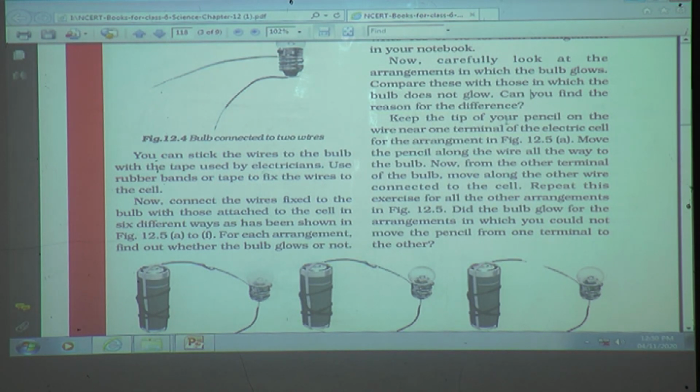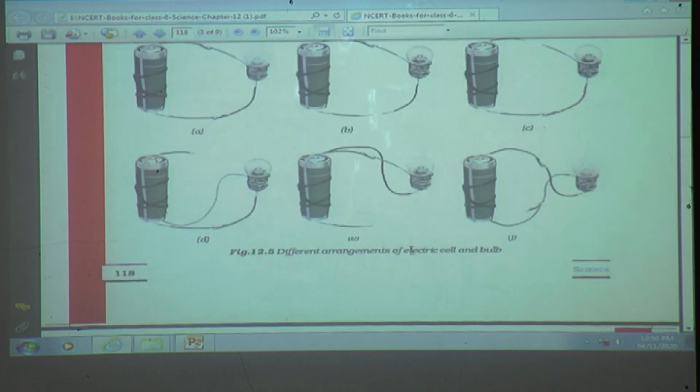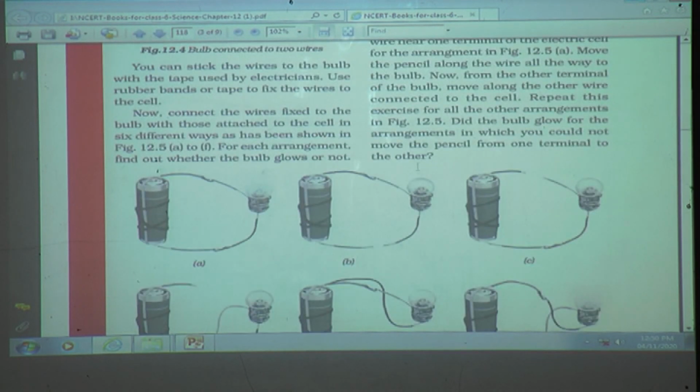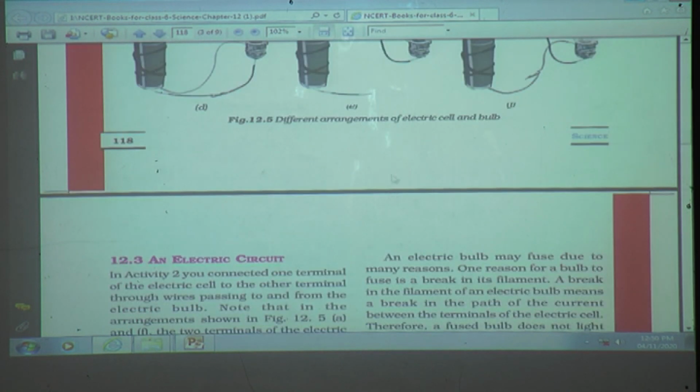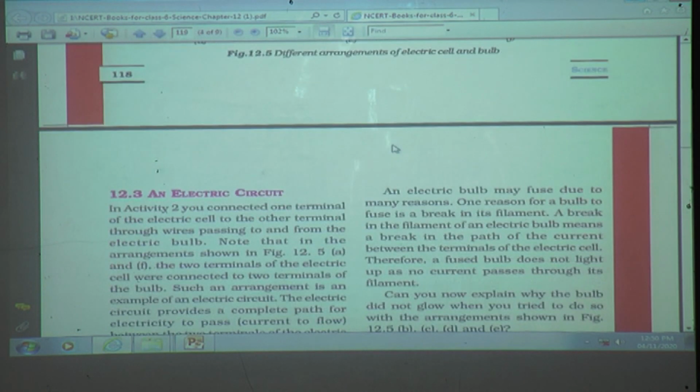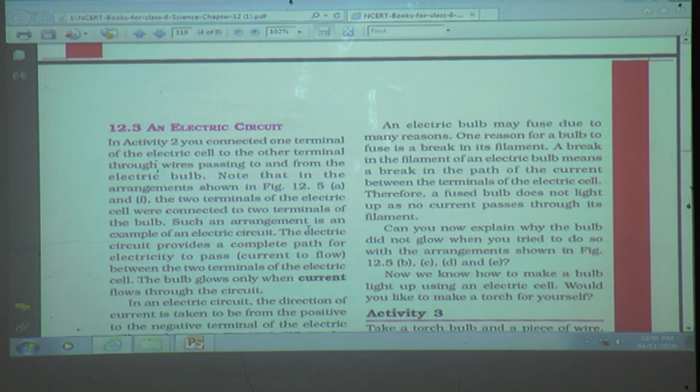Now keep the tip of your pencil on the wire near one terminal of the electric cell for the arrangements in figure 12.5. Did the bulb glow for the arrangements in which you could not move the pencil from one terminal to the other? See students, this you can try at your home also. So try it and write the answer properly. Now next point, electrical circuit. Students, this electrical circuit we will see in our next period.